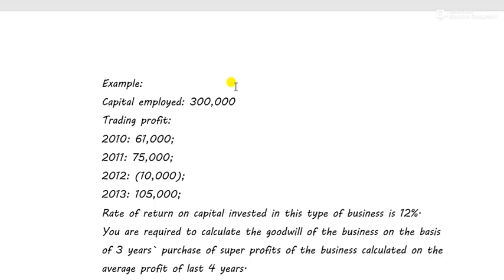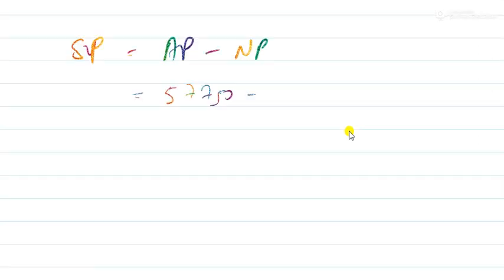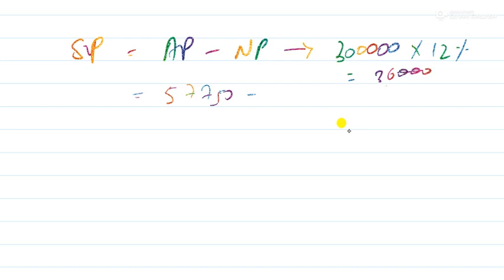Now what is my super profit? Super profit is equal to capital employed into normal rate of return. So capital employed is 3 lakh and normal rate of return is 12%. So how do we calculate? Normal profit is, I am writing like this, you have to write it more nicely in separate paragraphs. So normal profit is equal to 3 lakh into normal rate of return, which is 3 lakh into 12%, equal to 36,000. So the normal profit in this kind of business is 36,000.